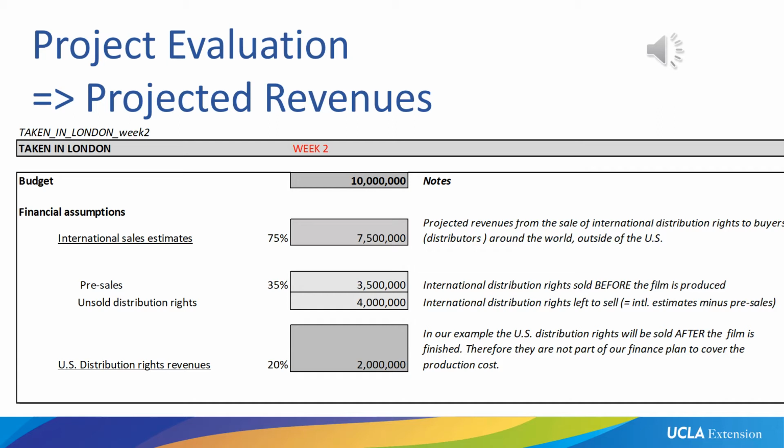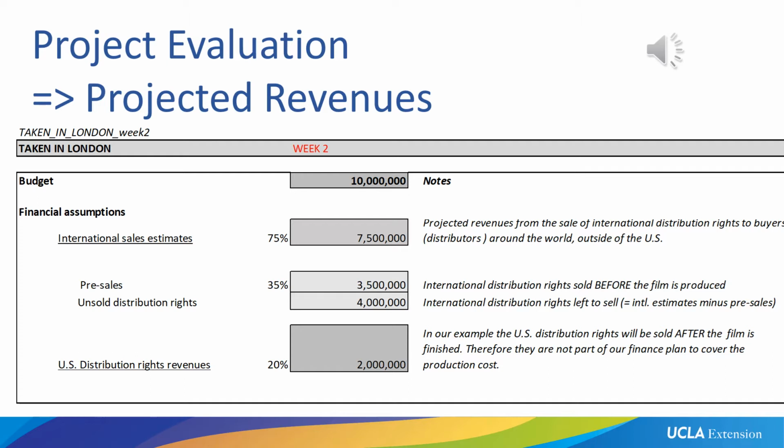Now, once we've done our pre-sales, we have to figure out how many rights we still have available. That's very simple. We take our international sales estimates and deduct our pre-sales. That's $7,500,000 minus $3.5 million, and we're left with $4 million. So $4 million worth of rights is what we still have available to sell. Let's keep that in mind, because it's going to play a role in a little bit when we're talking about the bank loan.